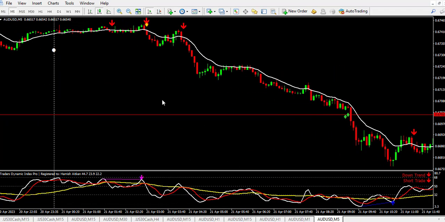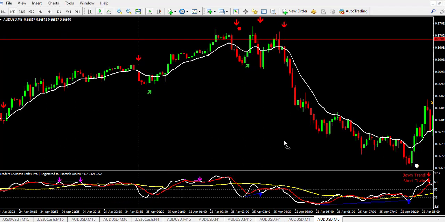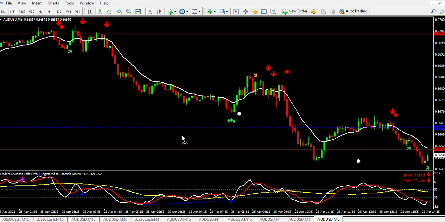Only trade in the direction of the higher time frame. Now let's go over it again and see how you will use it. Make sure you do not make any mistake.